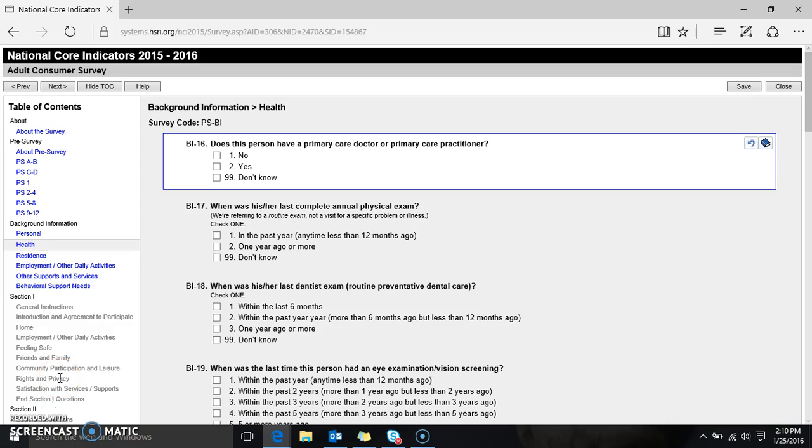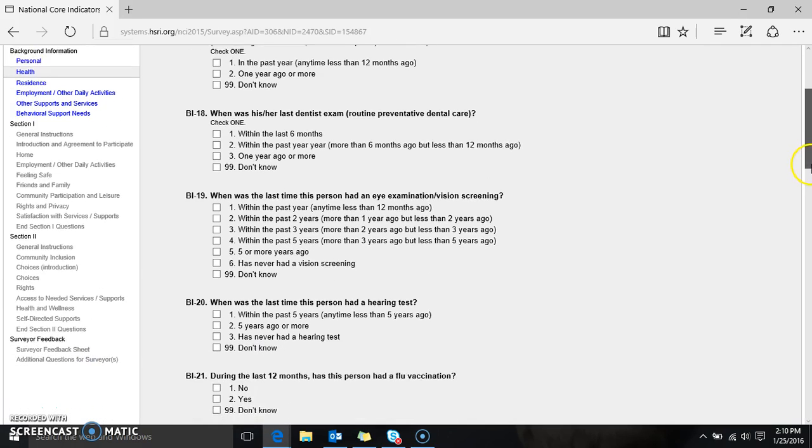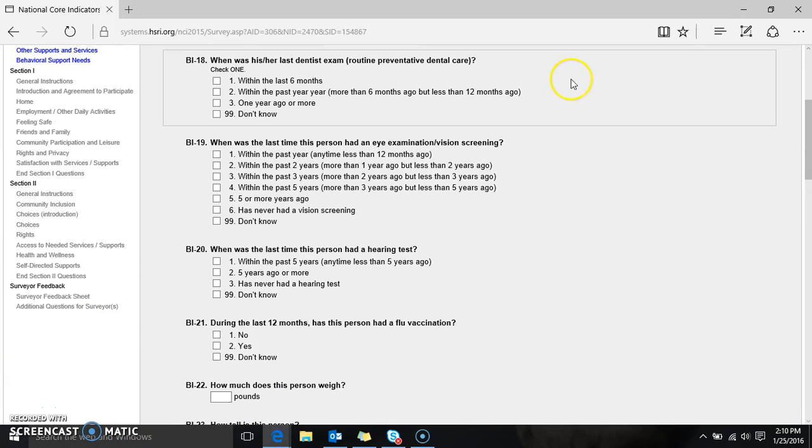And now we have some questions about healthcare. So we start out by asking whether the person has a primary care doctor or a primary care practitioner. We then ask some questions about routine medical exams and checkups. So when was the last annual physical exam? BI18 was the last dental exam.